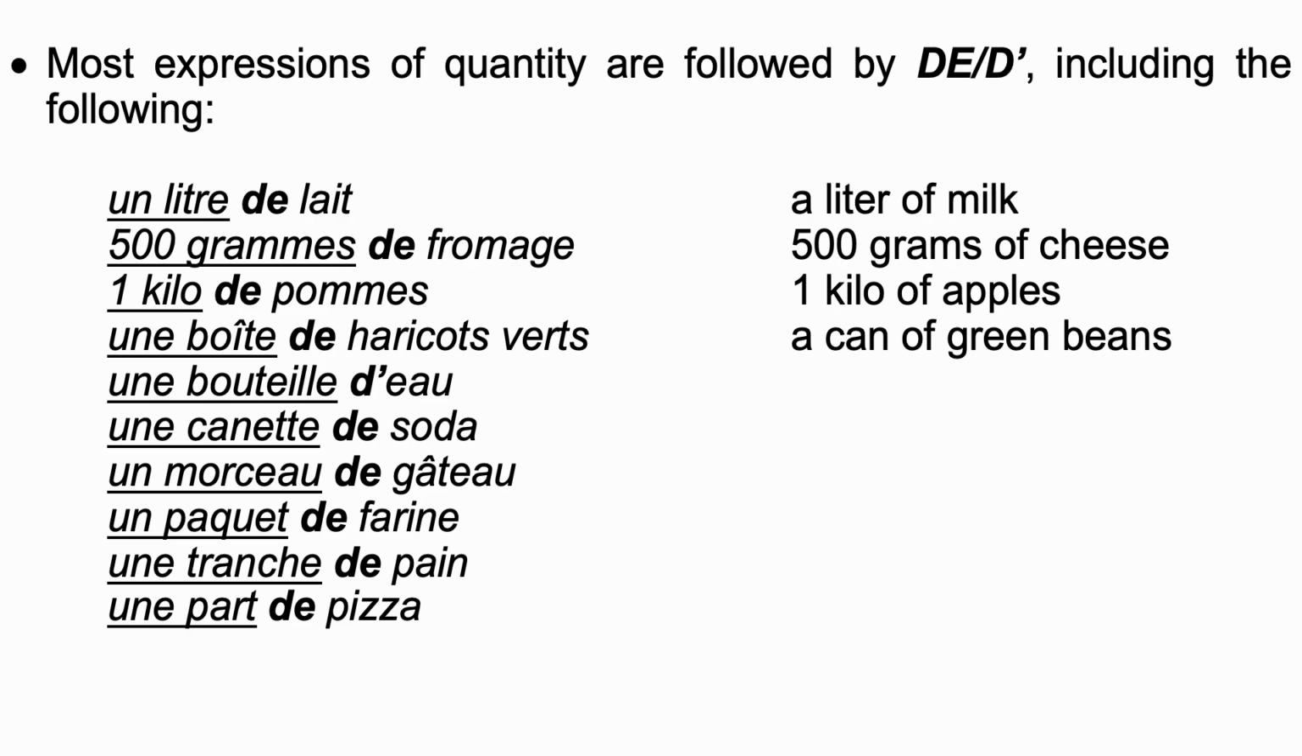Note that for haricots verts, we're going to consider that there is a consonant here, even if there is none. This is a special case that you're going to study later. At the moment, just remember that it's as if there was a consonant here. Une bouteille d'eau, a bottle of water. Une canette de soda,